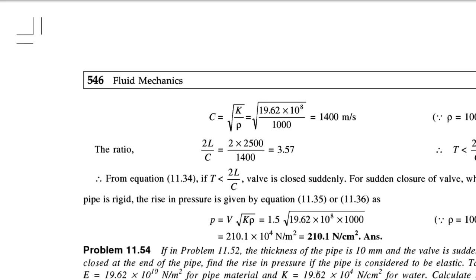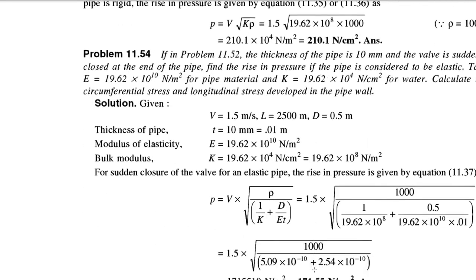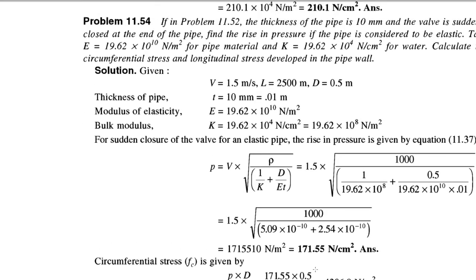Okay. Now we will move towards the third problem, that is they have given the same problem but they have changed the data. So if in problem 11.52 thickness of the pipe is given, that is 10 mm, and the valve is suddenly closed at the end of the pipe. Find the rise in the pressure if the pipe is considered to be elastic. Take E, elastic modulus, to be 19.62 into 10 raised to 10 Newton per meter square for the pipe material, and K is 19.62 into 10 raised to 4 Newton per centimeter square for water.